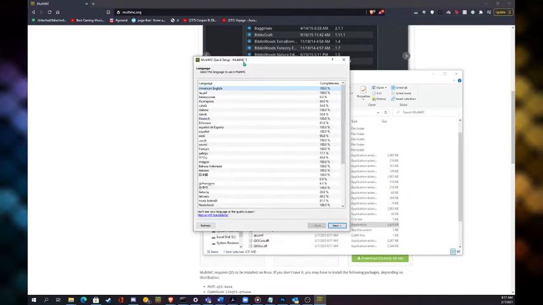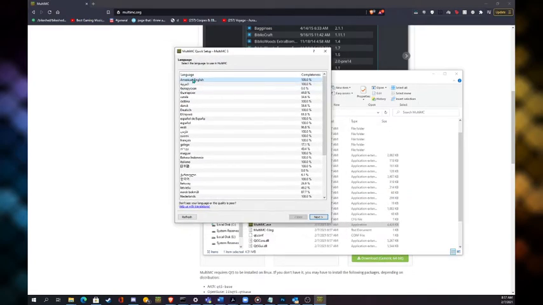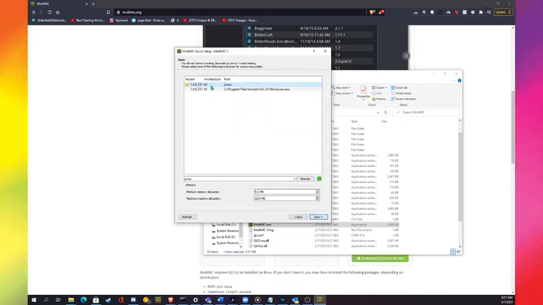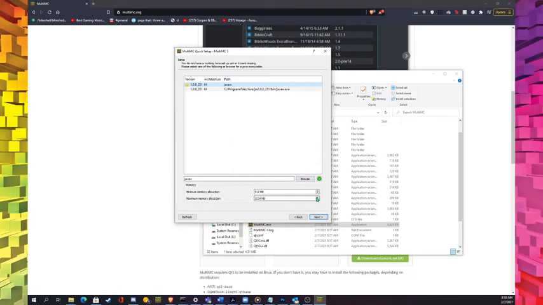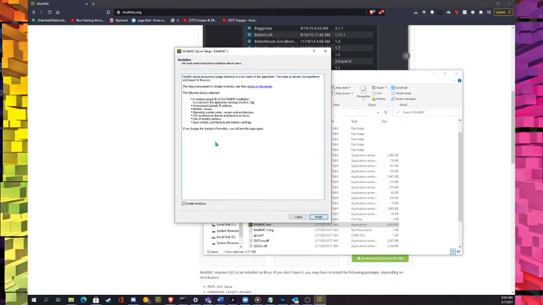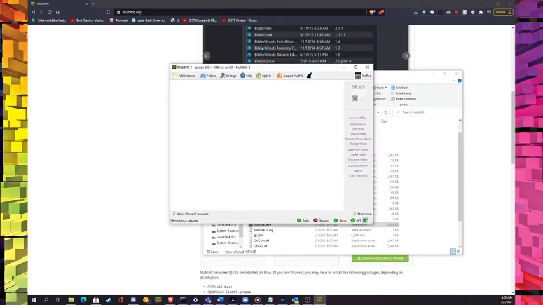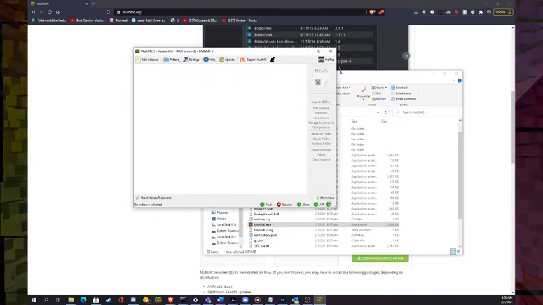MultiMC quick setup. I'm English, so I click American English, American. And then Java. Then minimum, maximum. We'll crank this up a little bit, 2048. I have a lot of memory. And then next. Sure. And then finish. And so now you have MultiMC.